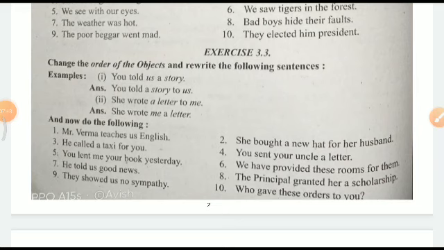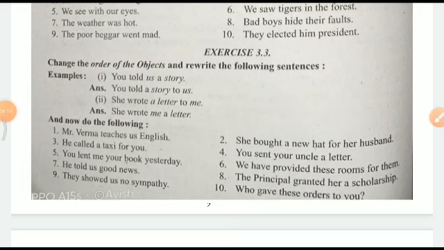Now, how will you change this? She bought a new hat for her husband. She bought her husband a new hat. She bought for her husband a new hat. Right? He called a taxi for you.